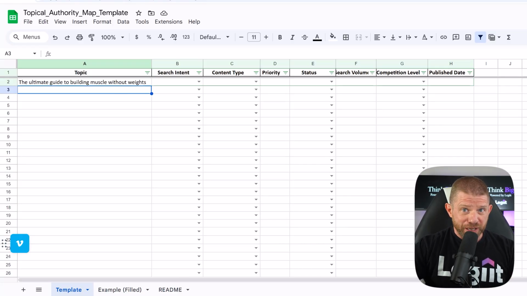First, I create my main pillar. This is the ultimate guide to building muscle without weights. This is your cornerstone content, the thing everything else is going to link back to. It needs to be comprehensive and better than anything else out there.